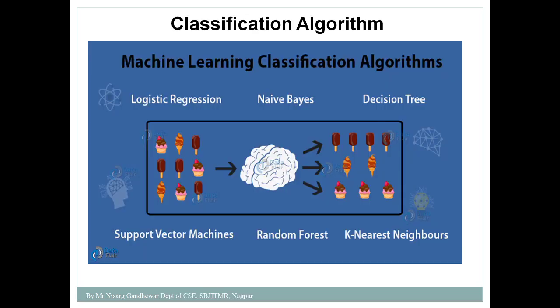Then second is classification algorithms. What are the different classification algorithms available which you can apply in order to solve a classification problem? So logistic regression you can use for a classification problem. Naive Bayes classifier is there, decision tree is there, support vector machine is there, random forest is there, k-nearest neighbor is there. So these are various algorithms which you can use in order to solve a classification problem. They are called classification algorithms.